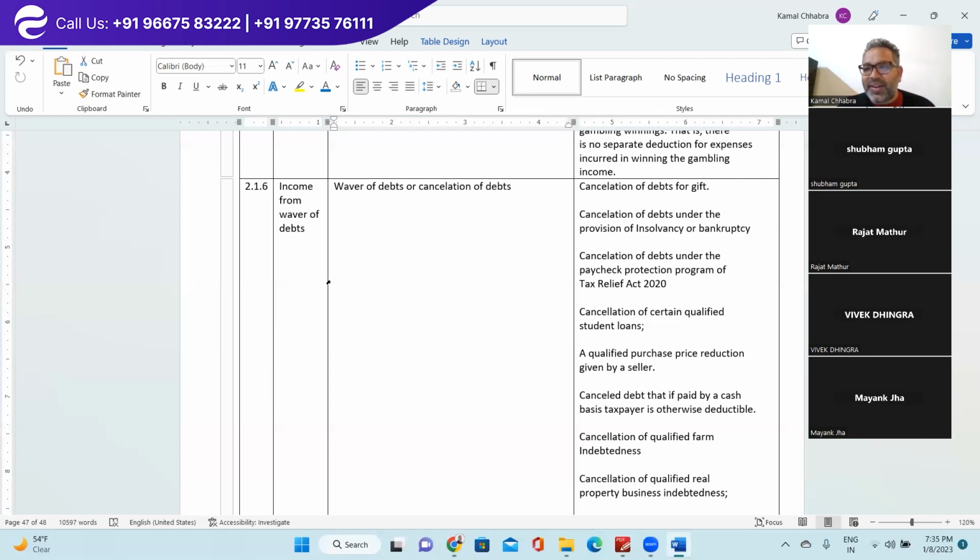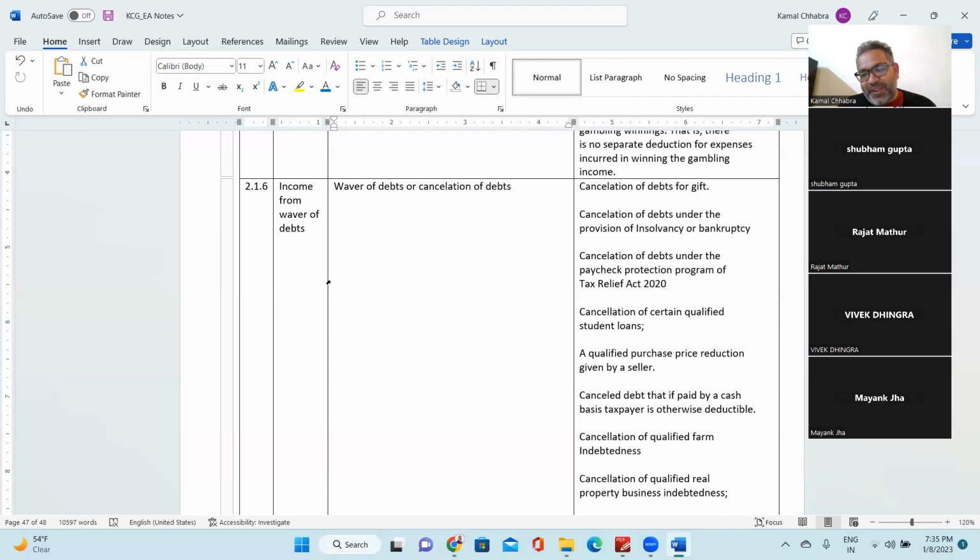Have you heard about it or not? Yes, sir. Same way in the US, the government also waives certain loans, which include student loans, farmer loans, and low income category loans.